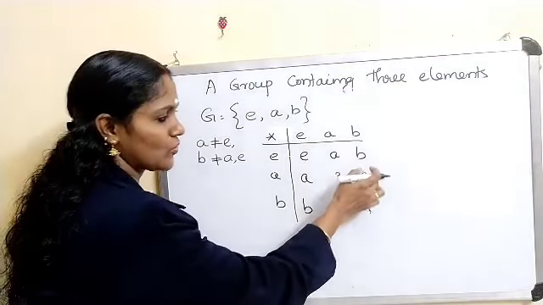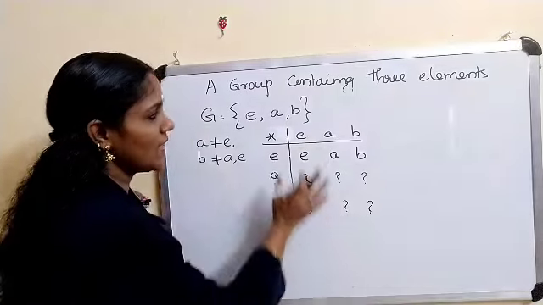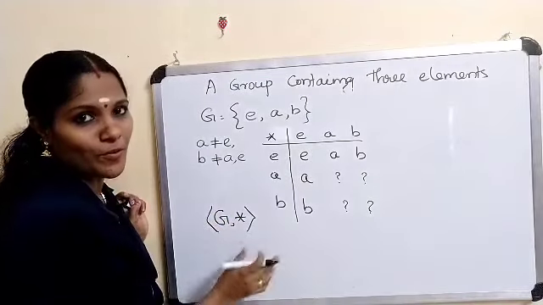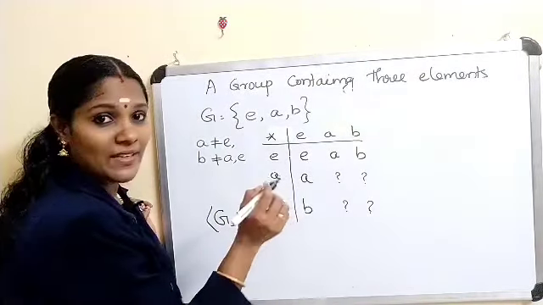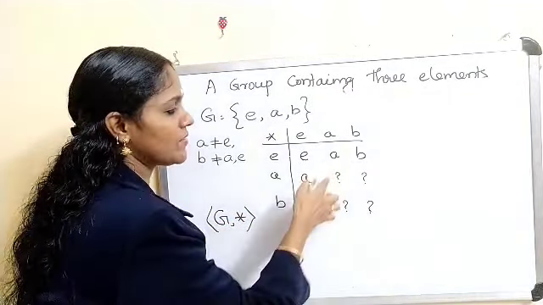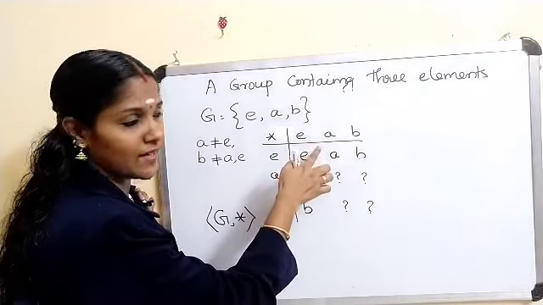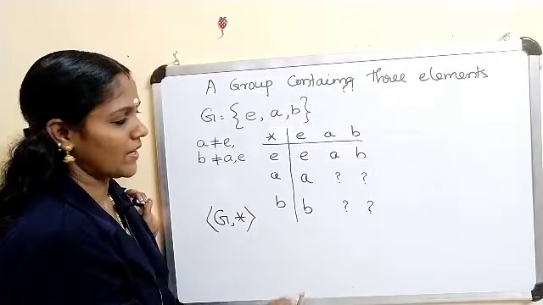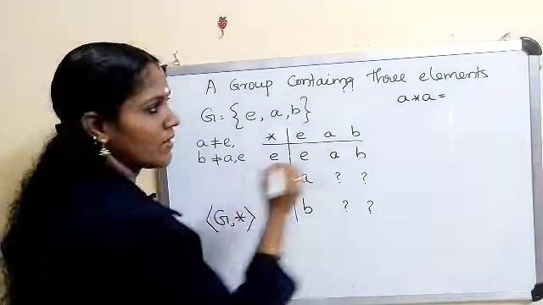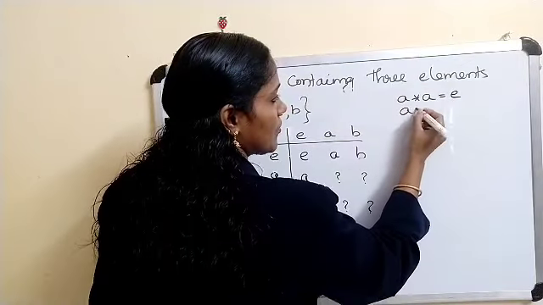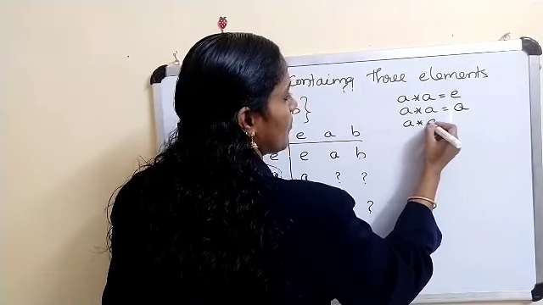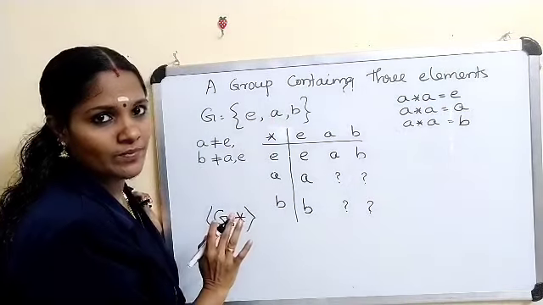We have to choose elements in these places so that this algebraic structure, G together with this star, forms a group. Clearly a group is an algebraic structure, that means the operation is binary. Therefore these elements must be either E or A or B. Now what are the possibilities for A star A? The possibilities for A star A are E, A, or B.